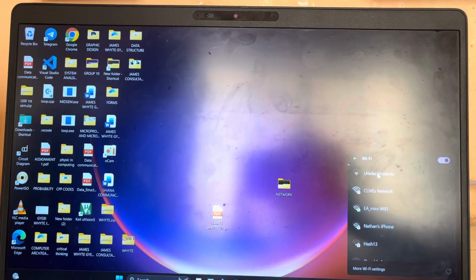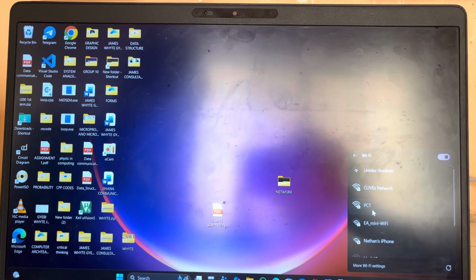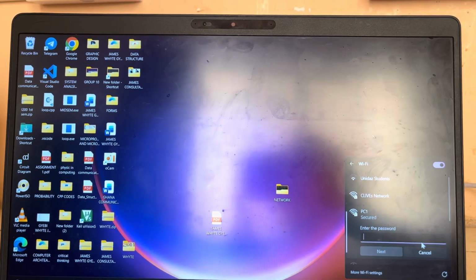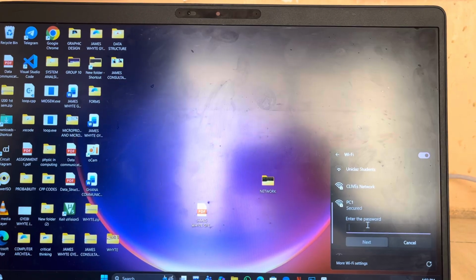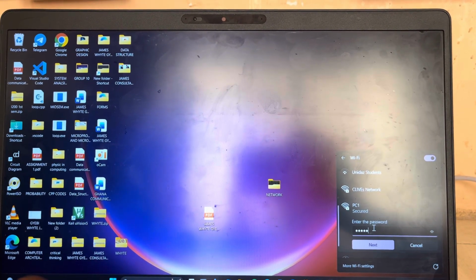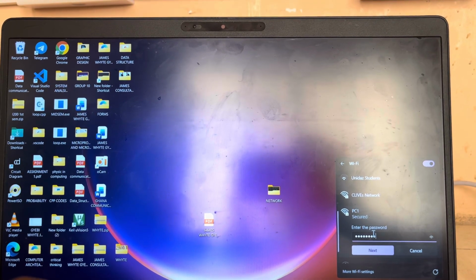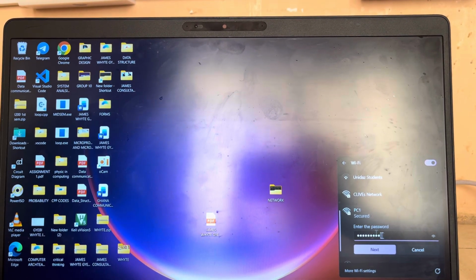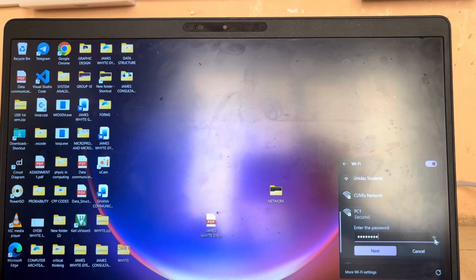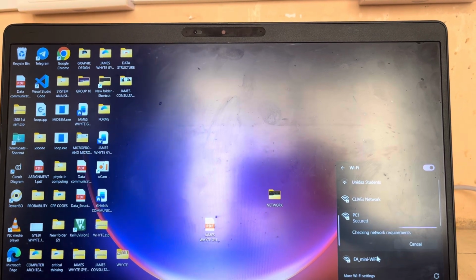Then you wait for the PC. This is the hotspot for the first PC. You connect, then input the password for it.